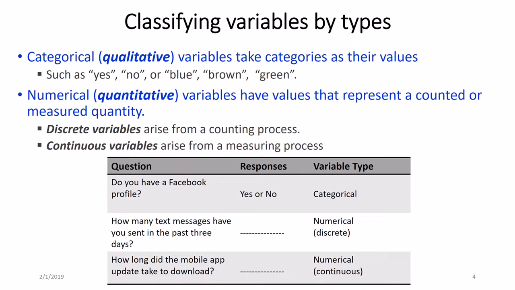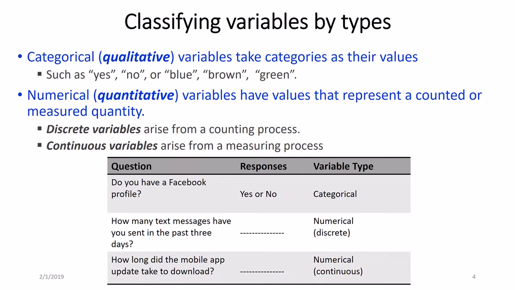Let's see how we can classify variables by types. Categorical, or also qualitative, variables take categories as values. An example is the responses for the question, are you greater than or equal to 18 years old? The values can be yes or no. Another variable is car color, maybe blue, brown, or green, or even more.